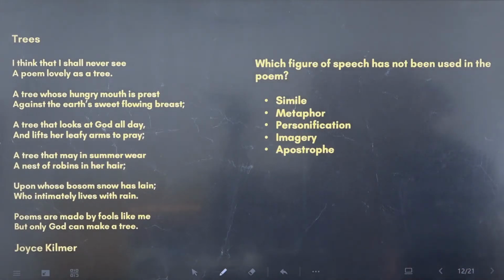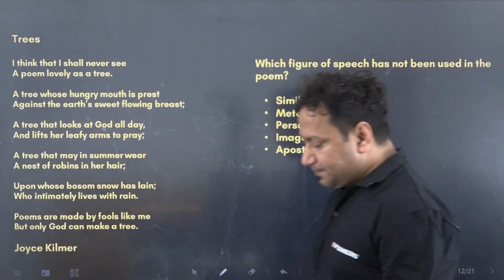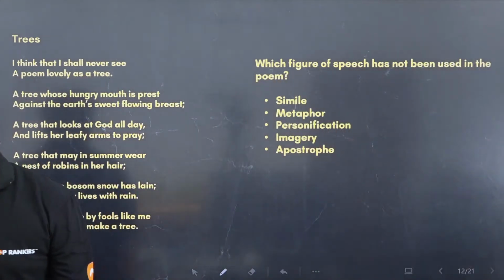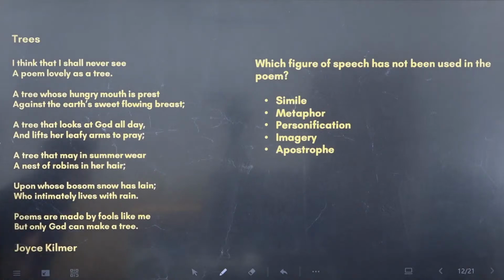Here comes the second question. Which figure of speech has not been used in the poem? Simile, metaphor, personification, imagery, apostrophe. I think a lot of you might not be aware or not be familiar with these terms. Are you?